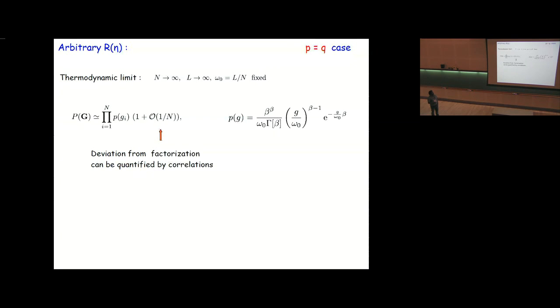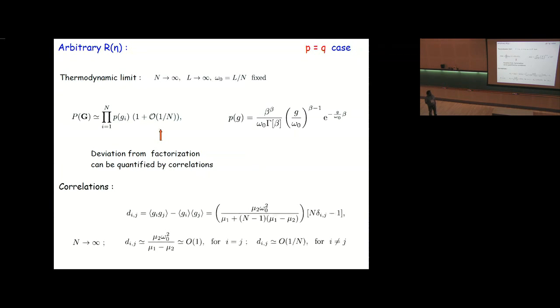However, in the next order, at order 1 over n, there are deviations from this factorization property, and those deviations are quantified by the correlations. So we looked at the correlations also. For any arbitrary jump distribution, this correlation can be computed for any i and j, and here is the exact expression. You see that there is this Kronecker delta, because of which, for large n, the diagonal correlations, that is for i equal to j, are of order 1, whereas the off-diagonal correlations are of order 1 over n.